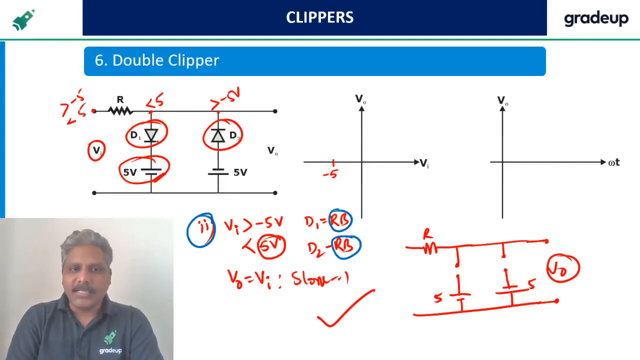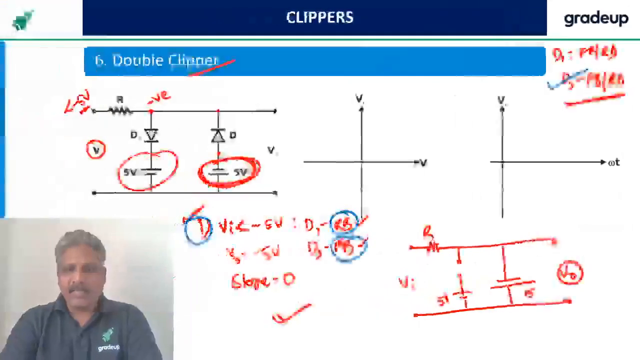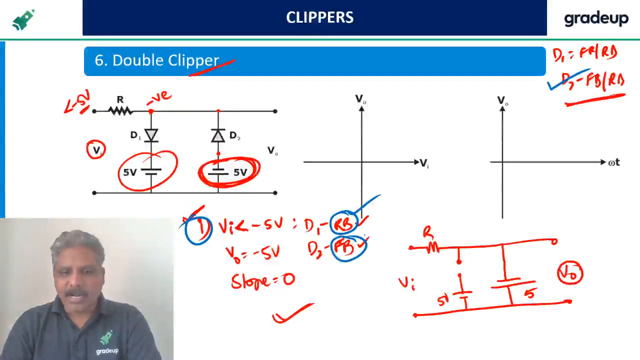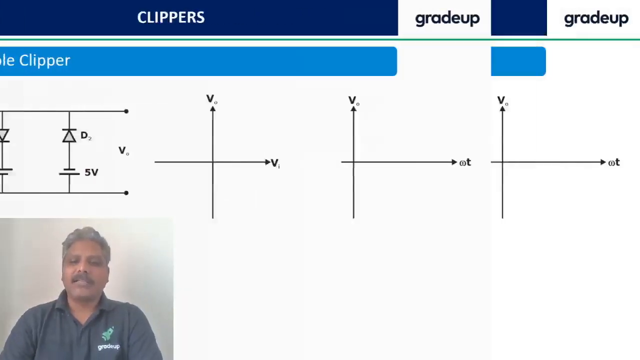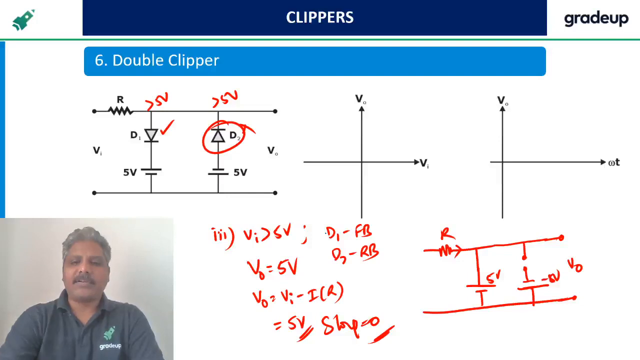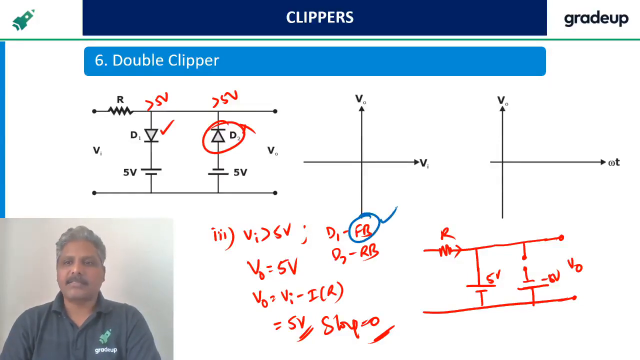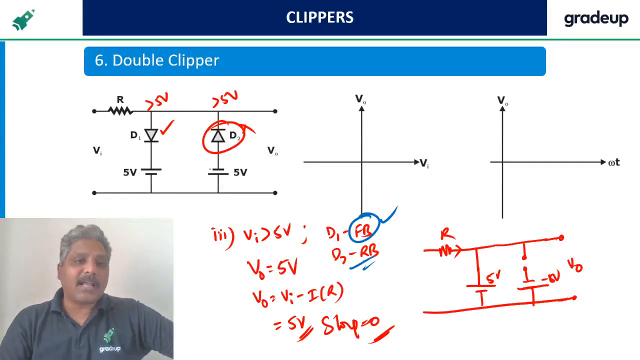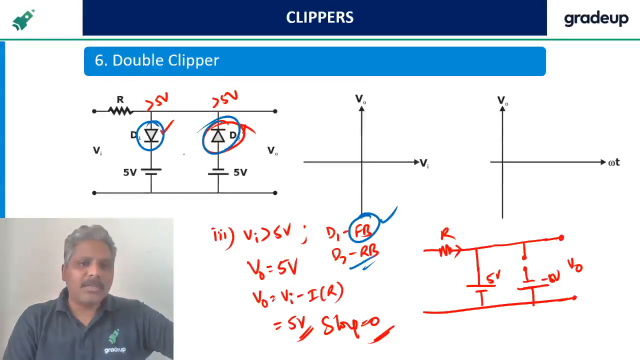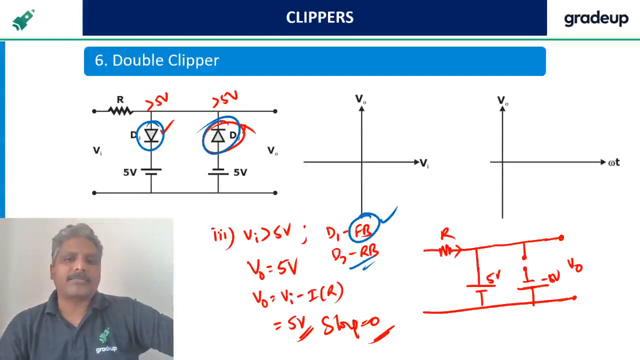But D1 is only reverse bias. Here also reverse bias, here is also reverse bias. We have not found what is the output for D1 forward bias. That is why I have to go for case 3. You can see in case 3, D1 is forward bias. So D1, 2 cases are over. D2 also 2 cases. Like that, all the cases of diodes must be verified for the output. This is one way.